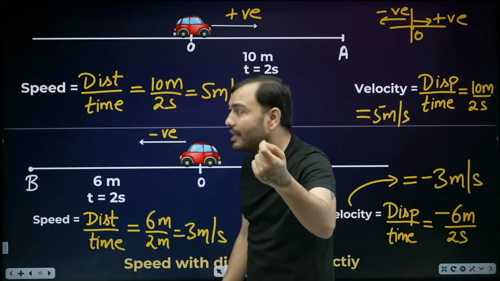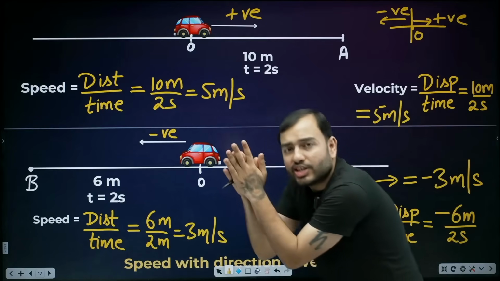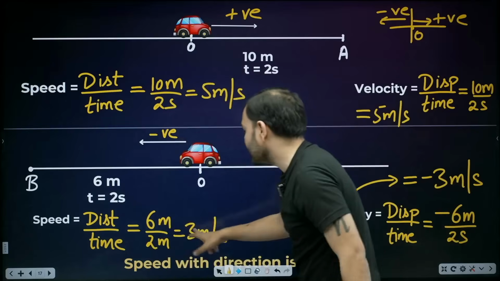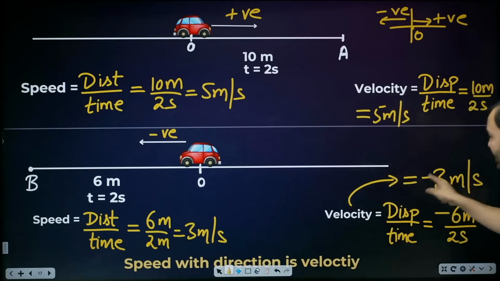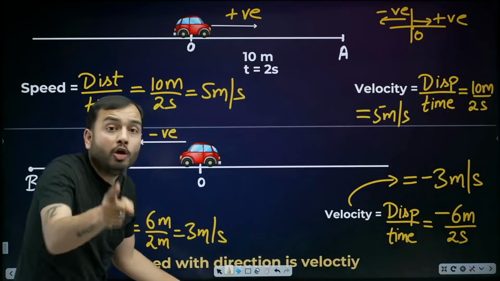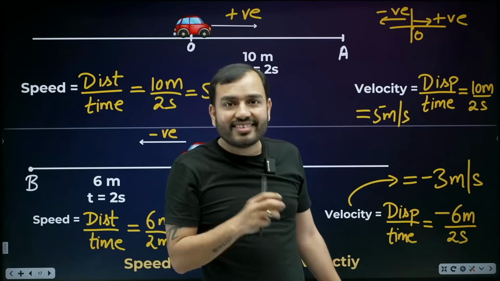Got it? So what do we get from velocity, beta? Direction. If we stick direction to speed, it will become velocity. See, brother, how much is speed? 3. And what is the direction? Negative, minus 3. So when speed is combined with direction, what does it become? Velocity. This is exactly what NCERT writes. Speed with direction is velocity.